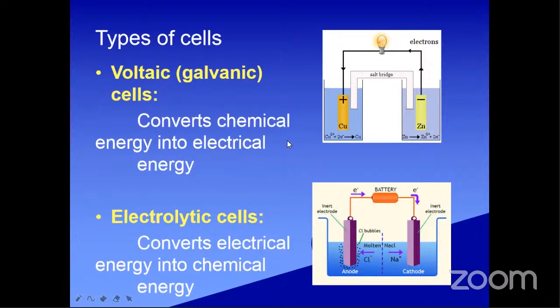So what is a spontaneous reaction? In a general example, water flows from high altitude to lower altitude. That is one example of a spontaneous process. Whatever process happens without any external force, like water falling down from the hills. Is any force required for water to go from high altitude to low altitude? No force is required. Water can flow from high altitude to low altitude without any external force. That's why it is called a spontaneous reaction.